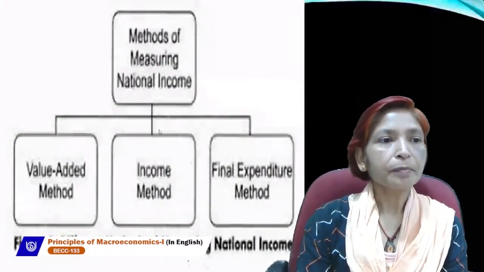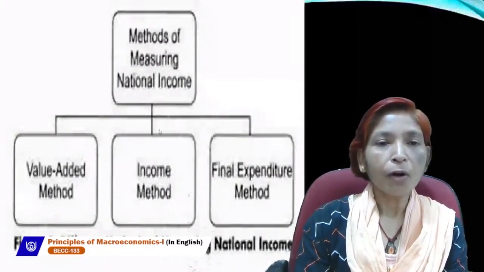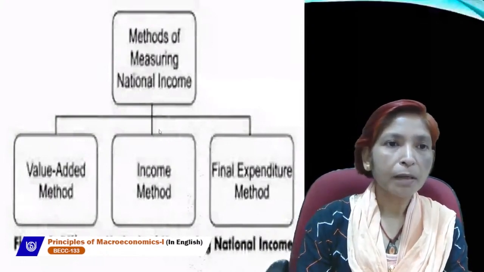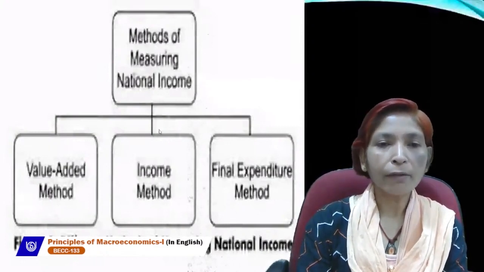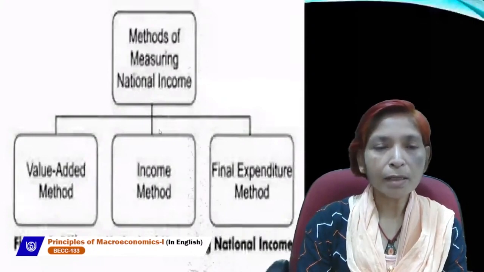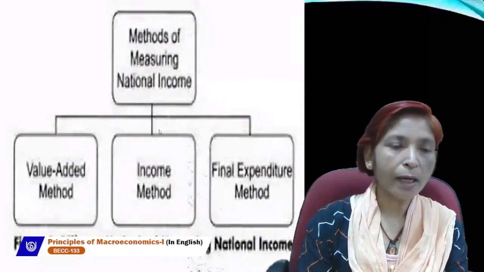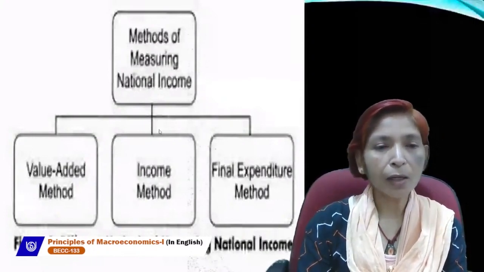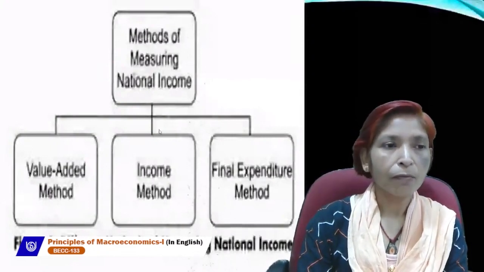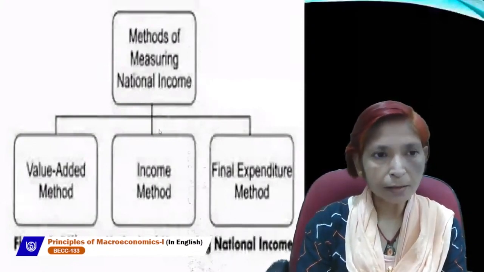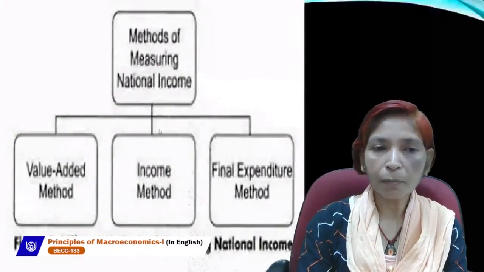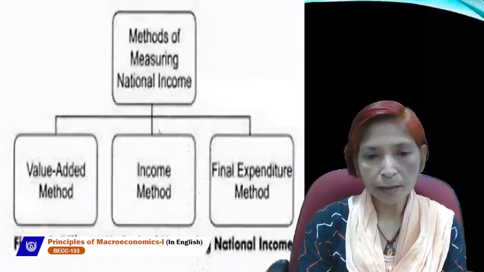Next is, if we want to calculate GDP by these three different methods, then what is the way and how can we calculate GDP with the help of expenditure method, income method and output method?